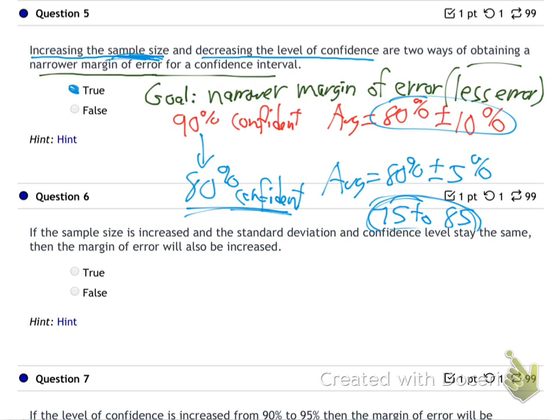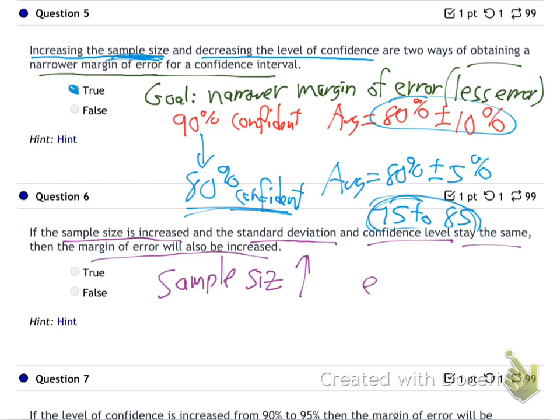How about number 6? If the sample size is increased and the standard deviation and confidence level stay the same, then the margin of error will also be increased. So basically, if sample size goes up, does that mean error goes up? That's what they're saying, right? Everything else stays the same, they said. Sample size goes up, that'll make error go up. Is that true? Or is that false?